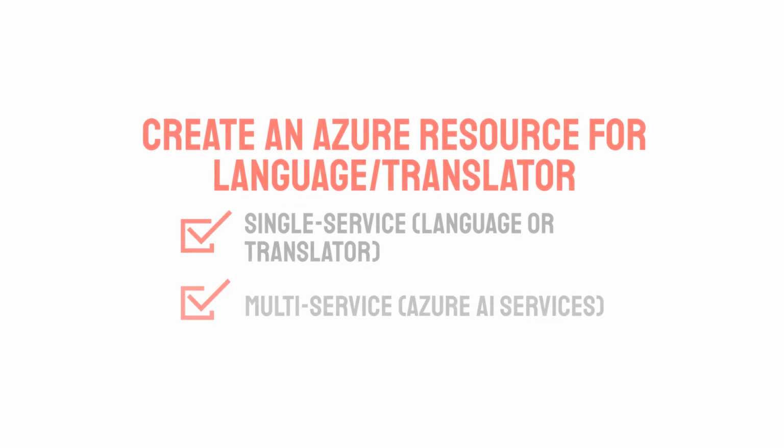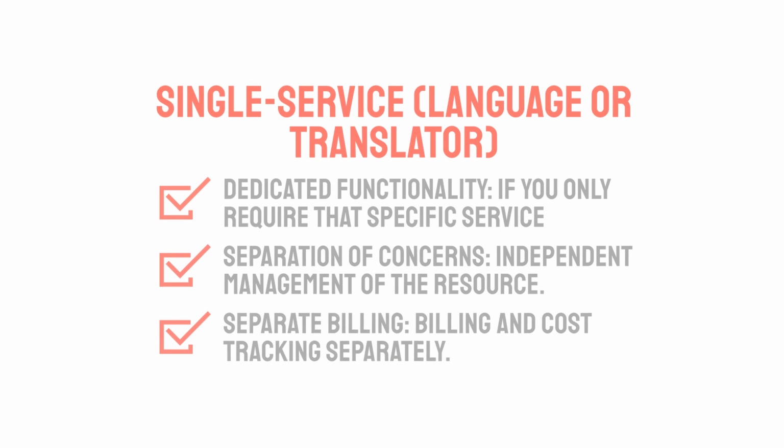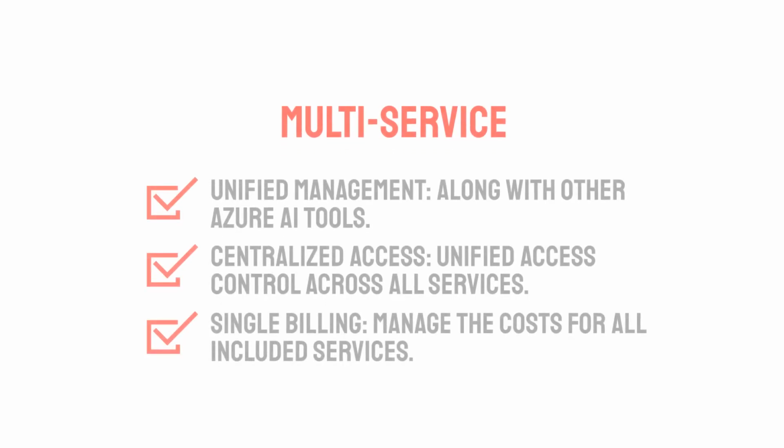To use Azure AI Language or Azure AI Translator, you first need to create a resource in Azure, choosing from these types. Single service, language, or translator. Choose a dedicated language or translator resource if you only need that specific service or if you want to manage its access and billing separately. Multi-service Azure AI Services. Choose an Azure AI Services resource if you plan to use language or translator along with other Azure AI tools, allowing you to manage all of them with unified access and billing.